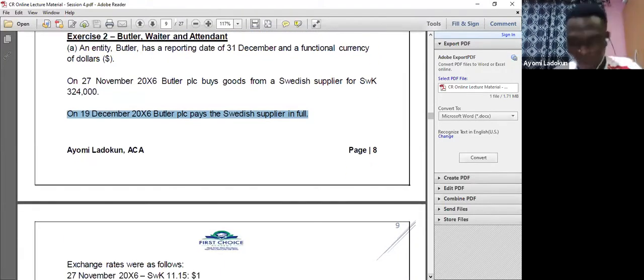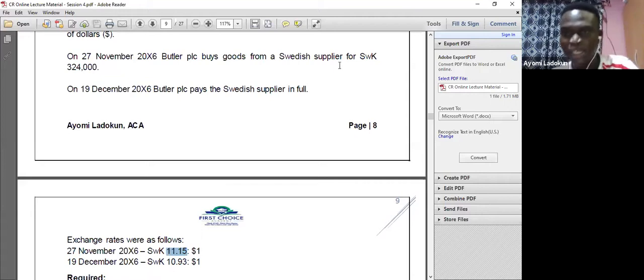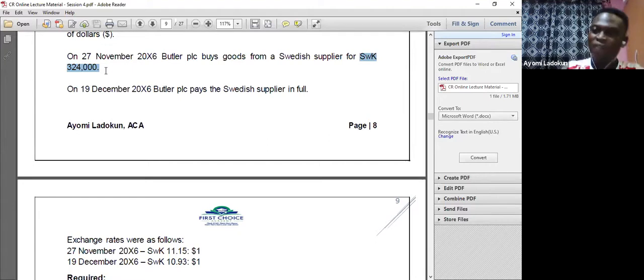Now I will look at my exchange rate. It's very simple. Okay, so when I look at this exchange rate, which one is quoted in dollars? In one, rather. Dollars is quoted in one. Okay, so every $1 is worth Swedish currency of maybe 11.15. Okay, and I need to convert to the stronger currency. I will ask myself again, which currency is the transaction denominated in? It's denominated in the weaker currency, and I need to convert the weaker currency into the stronger currency. I cannot multiply. It's not possible.